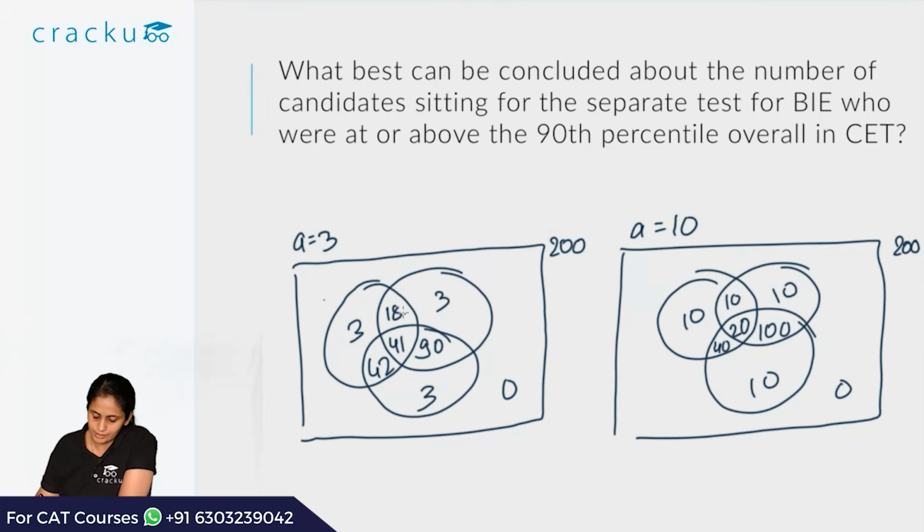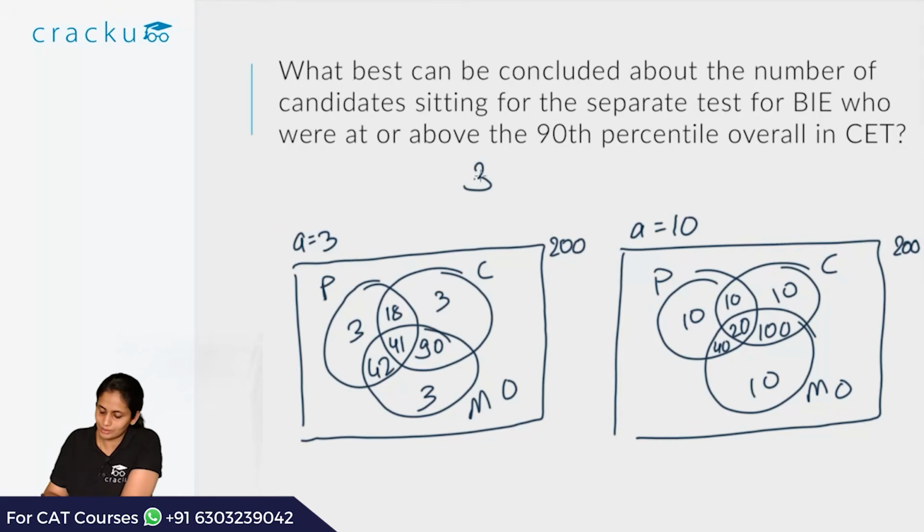So all of these guys, that is those who qualified, this is PCM. So all the other guys qualified for the exam. So these 18, 41, 42 will not have to sit for the separate exam. And these guys 393 are not above 80th percentile in P, so they will not be eligible for BIE. So the only guys who will have to sit for the separate exam is these guys, only P. So the only P value is 3 or 10. So the answer to this question is 3 or 10.